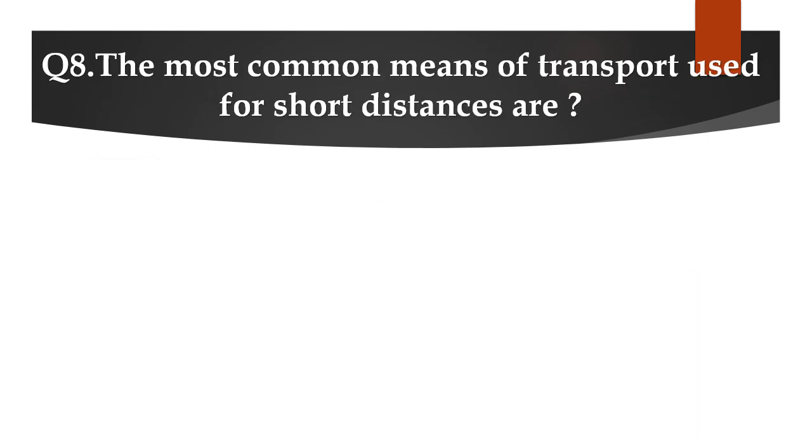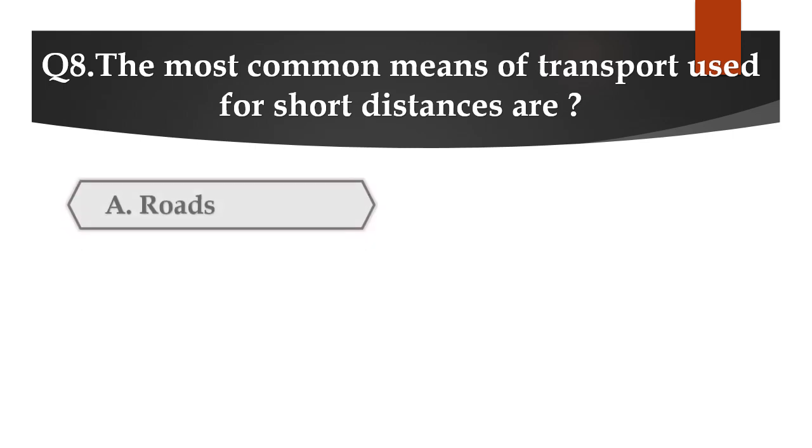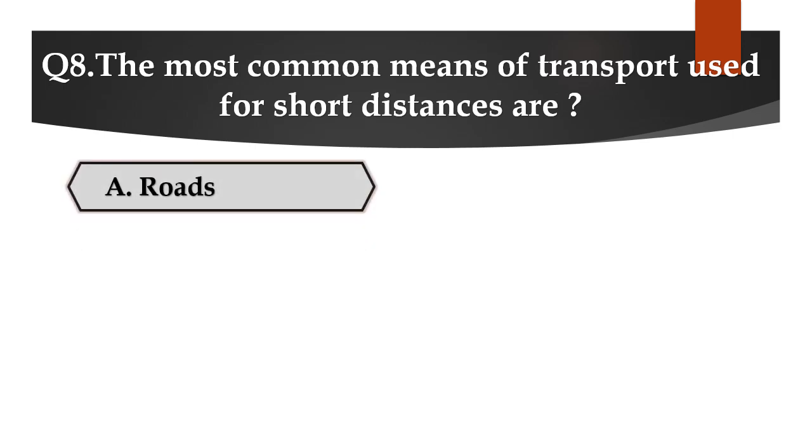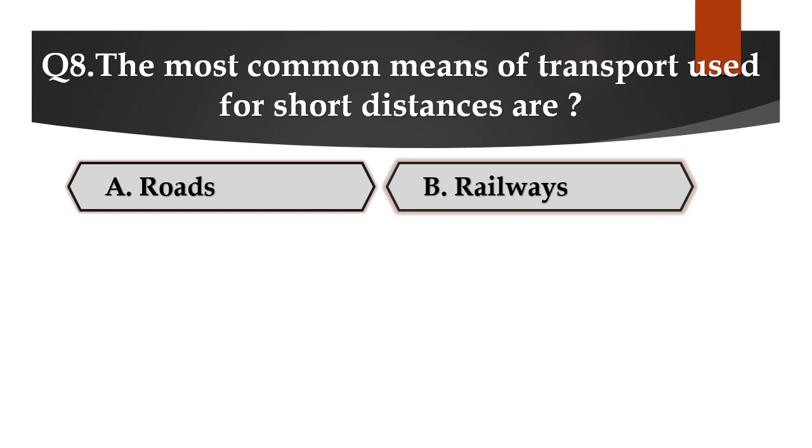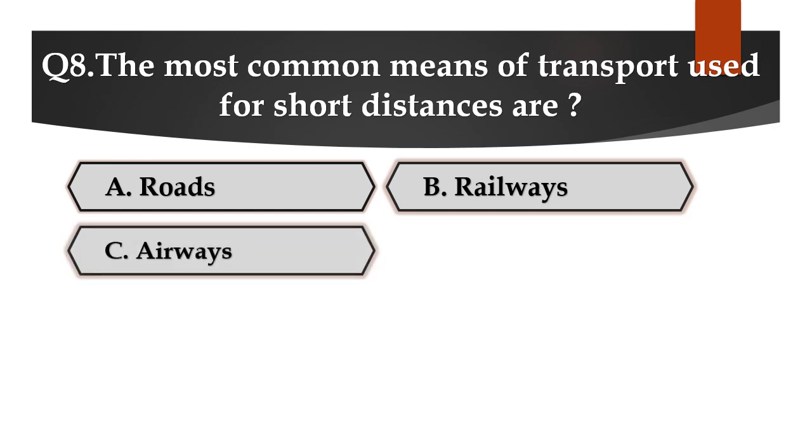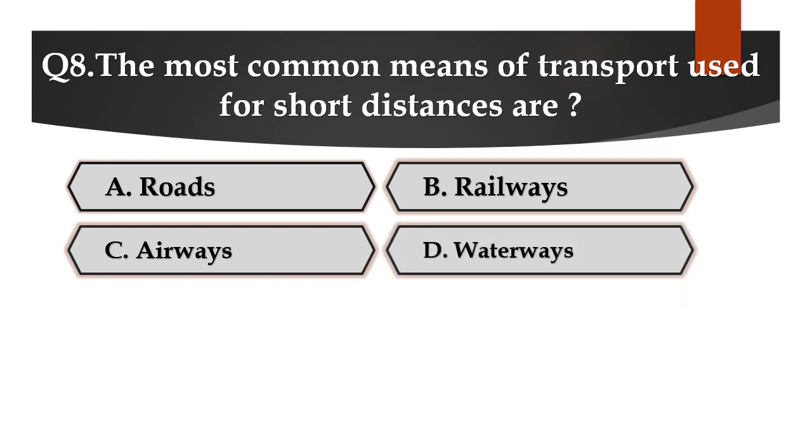Question number 8. The most common means of transport used for short distances are, options A. Roads, B. Railways, C. Airways, or D. Waterways.